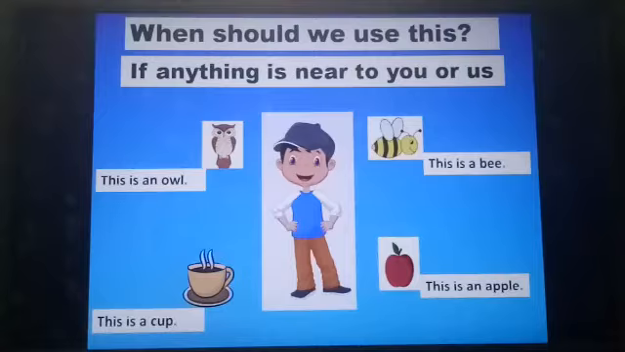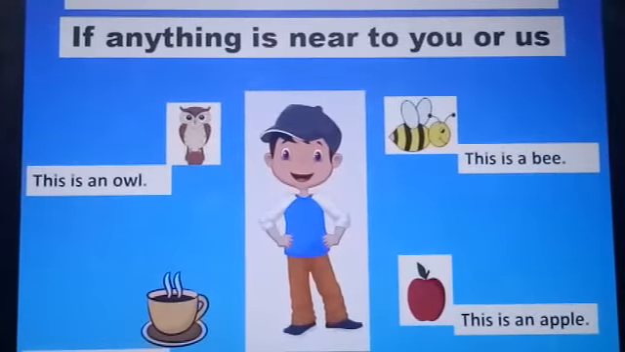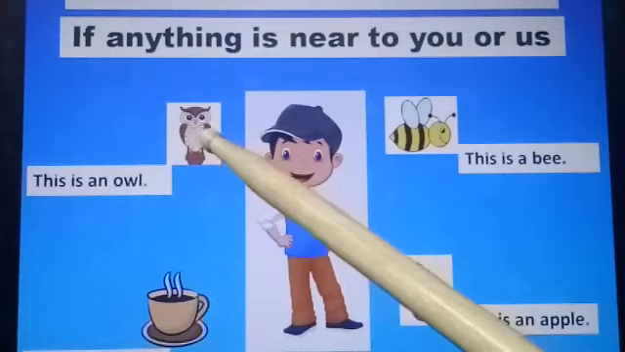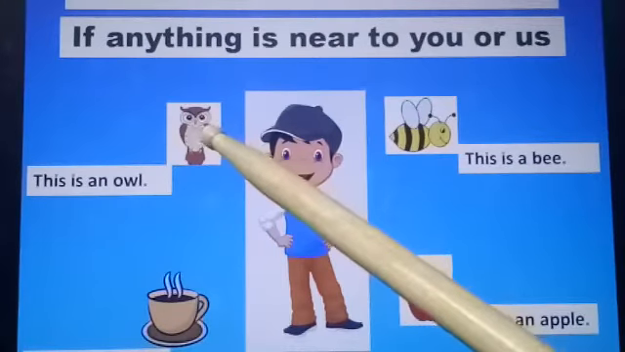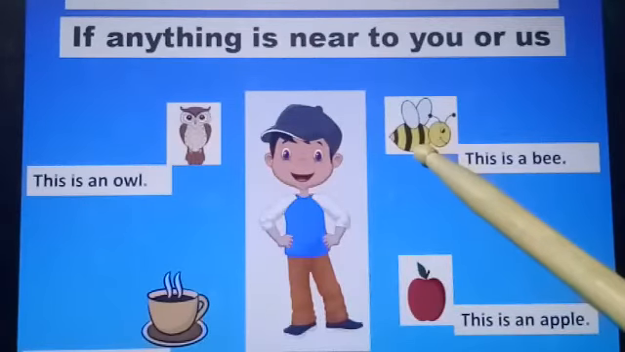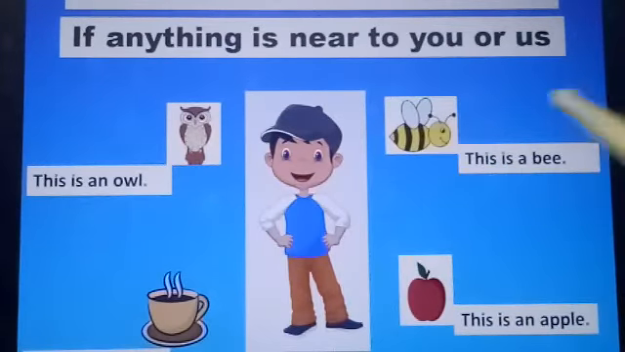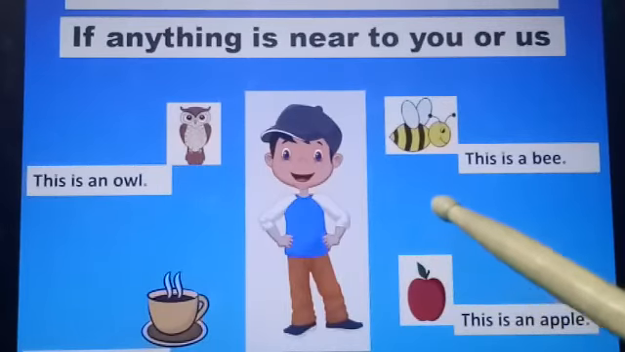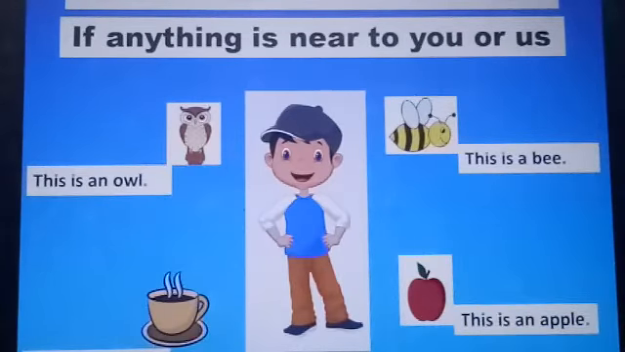Now let us see, here a boy is standing and here a few objects are next to him. Like a bird. We use this or that when we are talking about an animal. So a bird is an animal and here a bee is an animal. Right. And when you are talking about a thing like a cup or an apple, we will use this or that. Now we'll see when we have to use this.